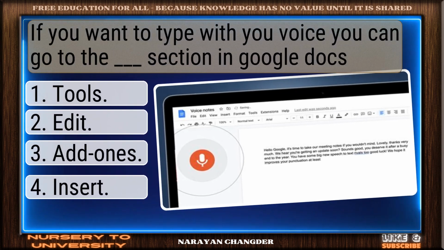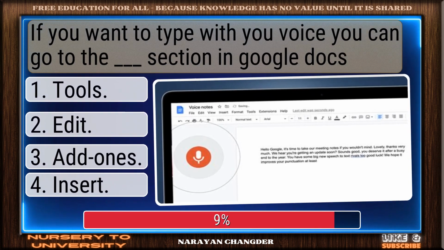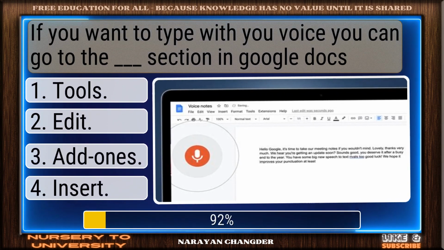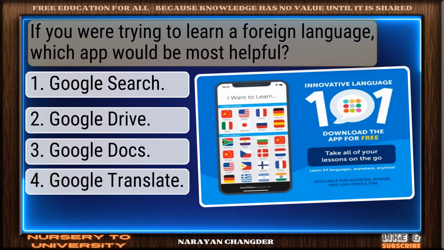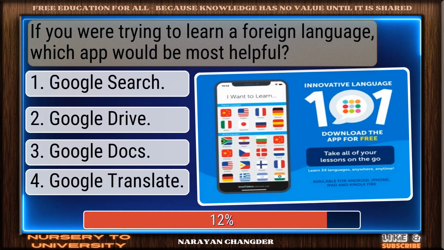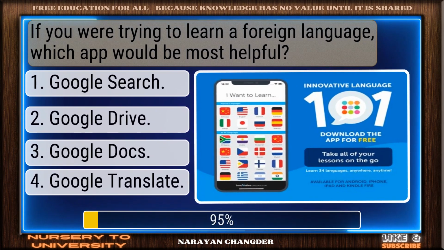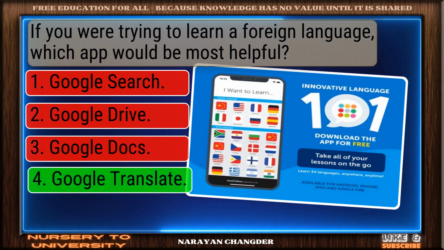If you want to type with your voice, you can go to the dash section in Google Docs. Good thinking. Tools is the right answer. If you were trying to learn a foreign language, which app would be most helpful? Strong choice. Google Translate is the right answer.